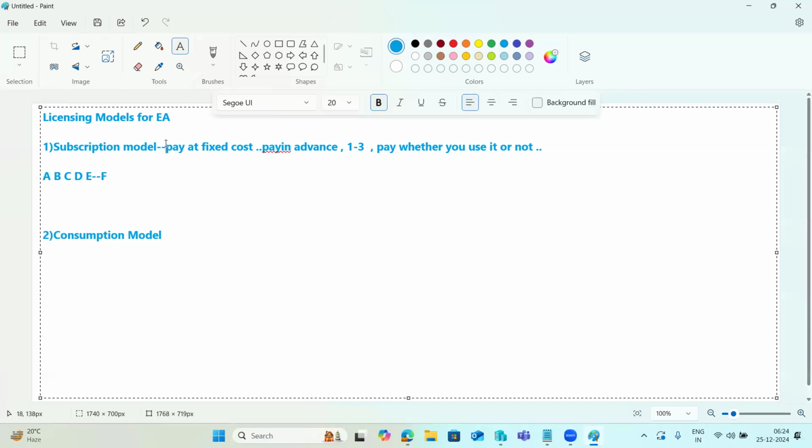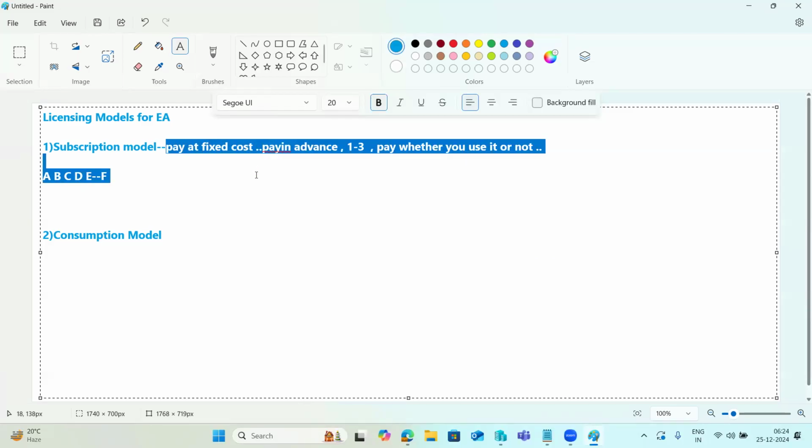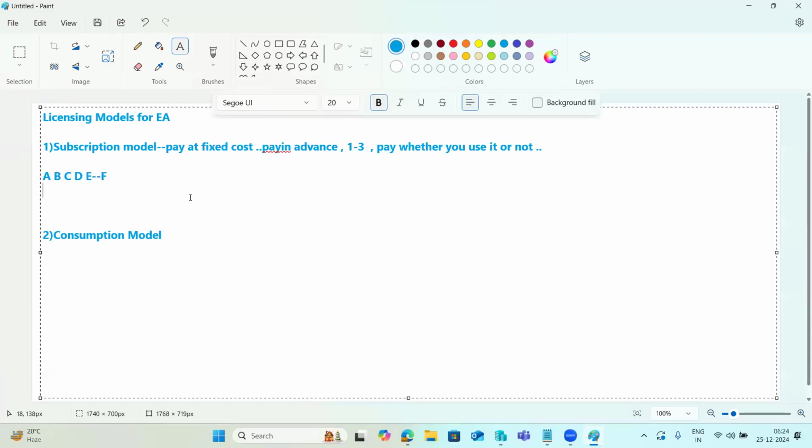Normally, small business customers will go for the subscription based model. Then there is the consumption based model.